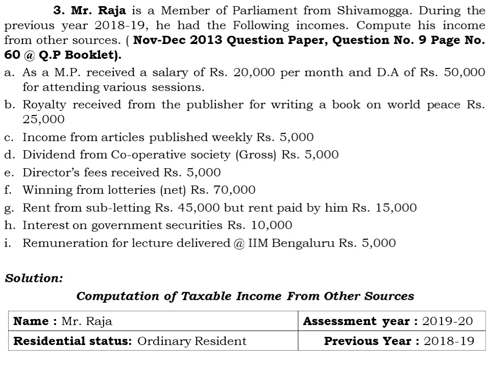The name of the assessee is Mr. Raja, and the residential status is ordinary resident, and we are calculating the income for the assessment year 2019-20, and for the incomes earned in the previous year 2018-19. Okay, let us go with it.